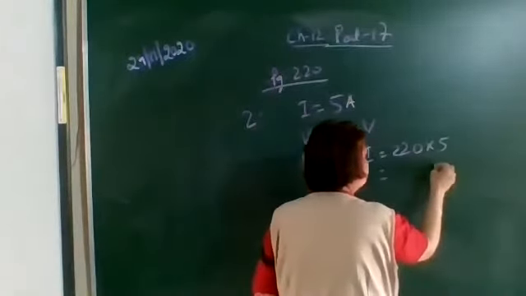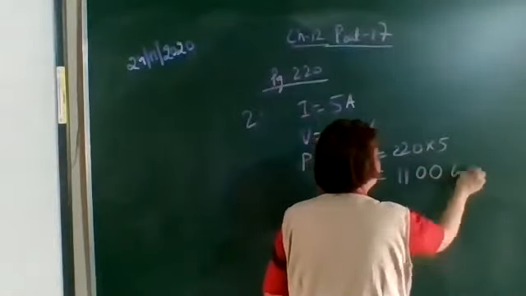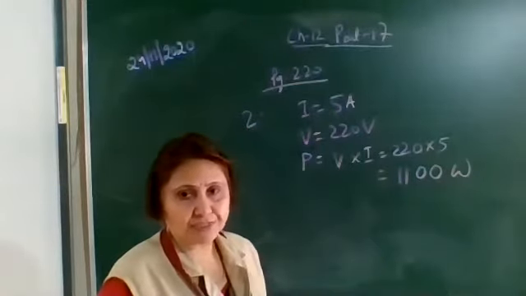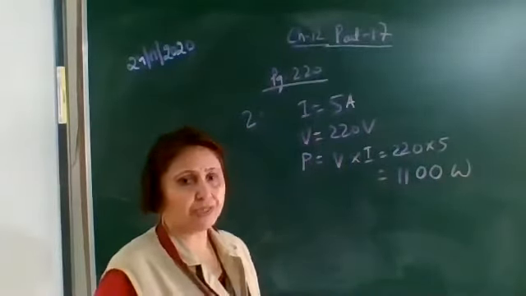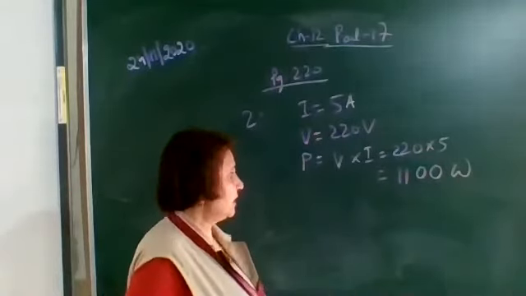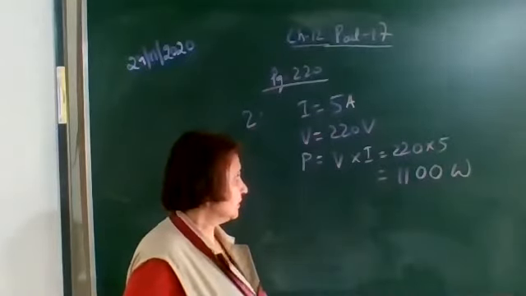Power will be equal to 1100 watt. Okay, so what is the power? As V is given, I is given, power is equal to V into I. 220 into 5, it is 1100 watt. Okay, what is the SI unit of electric power? It is watt.